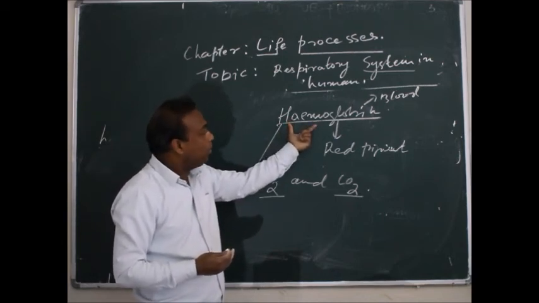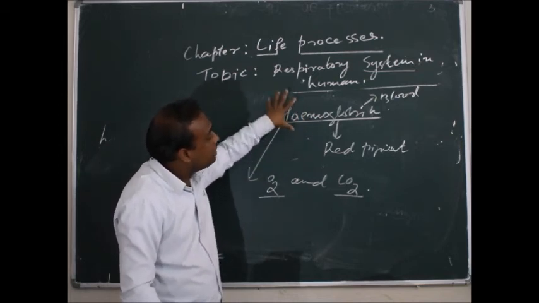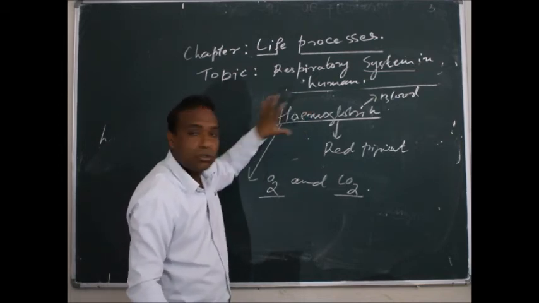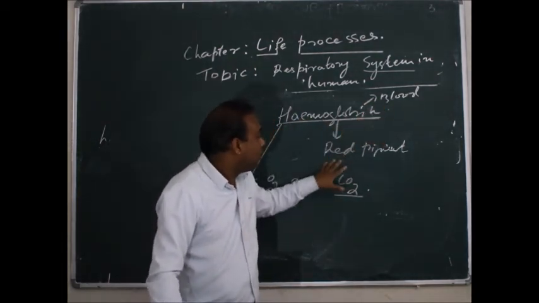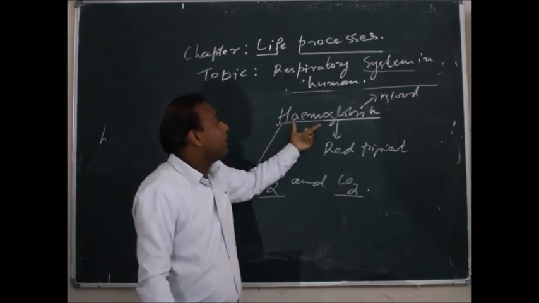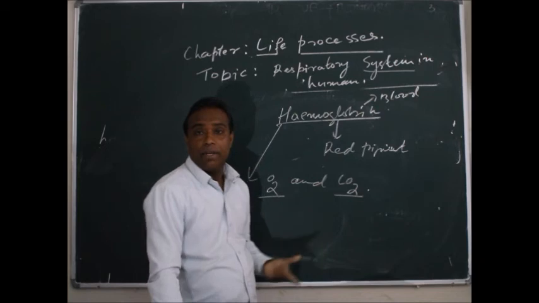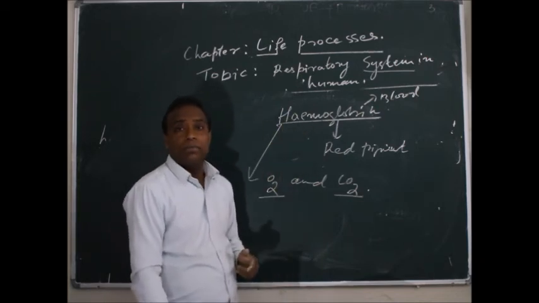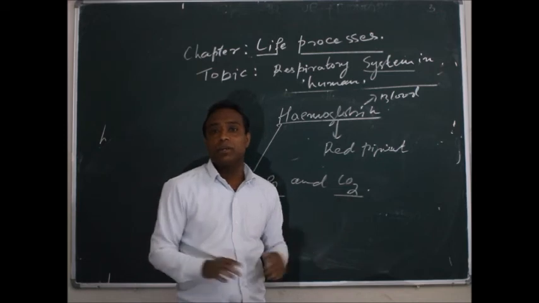After learning the respiratory system, you also have to learn the hemoglobin. Blood is red in color because of the hemoglobin. And which pigment carries oxygen and carbon dioxide in our body? The hemoglobin, which is present in the blood. So this is the finishing of the respiratory system in human beings.